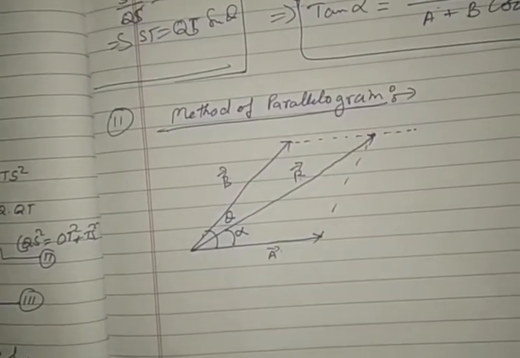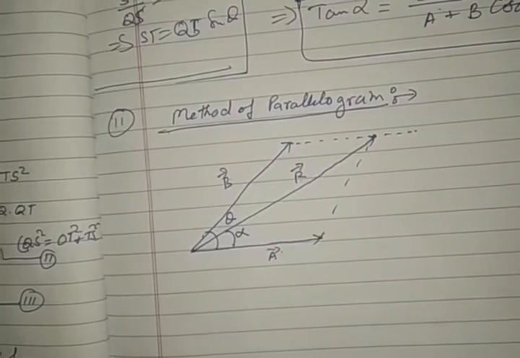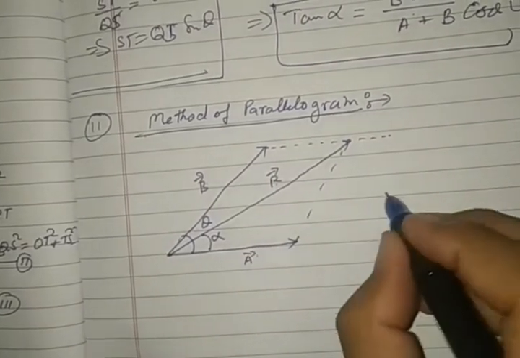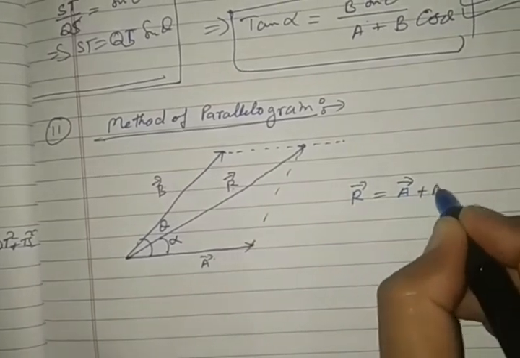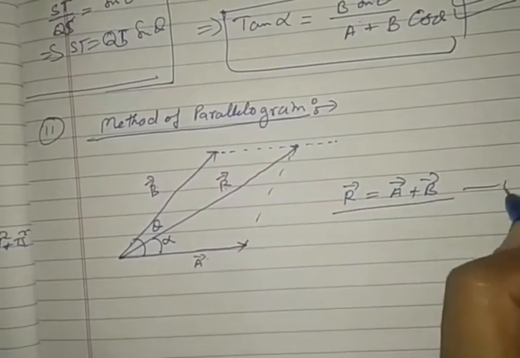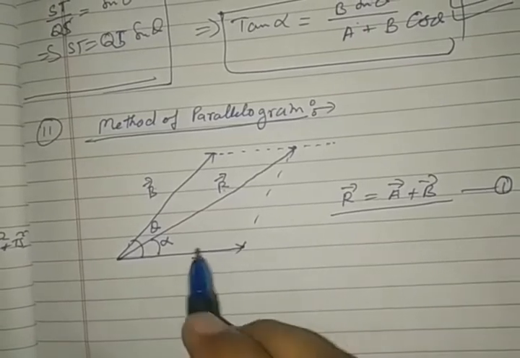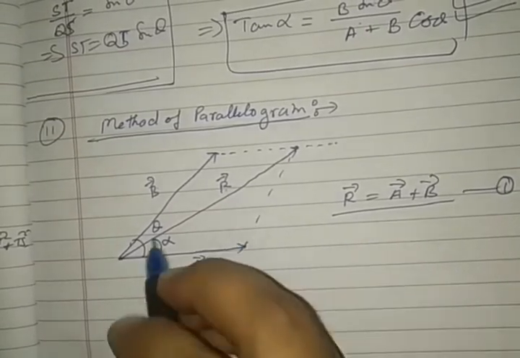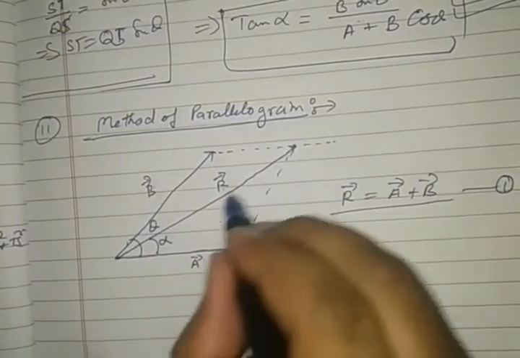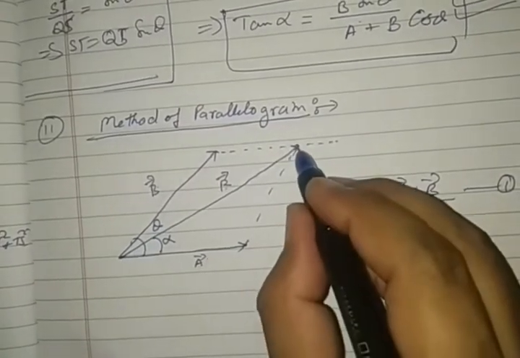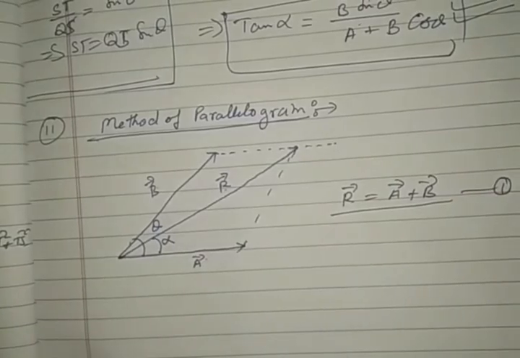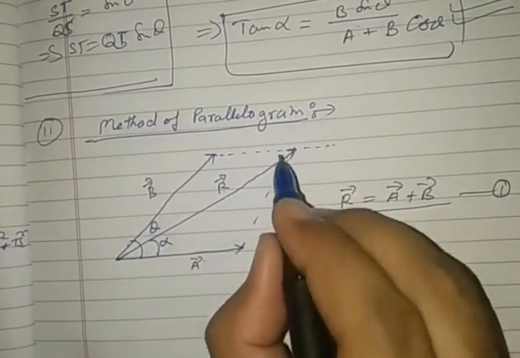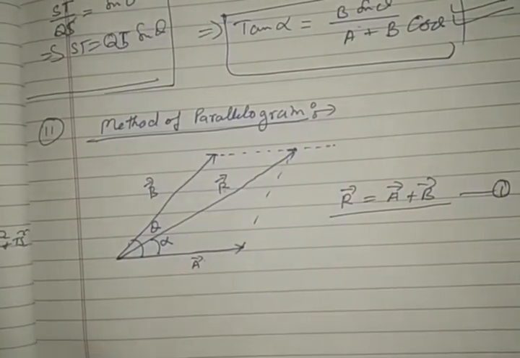Similar calculations are available here. In vector notation, vector R can be represented by vector A plus vector B. In this case, the resultant vector we can obtain by the diagonal; the length of the diagonal represents the magnitude of vector R, and this arrow represents the direction. Clear to everybody?